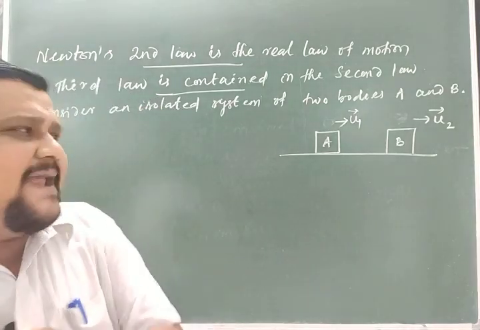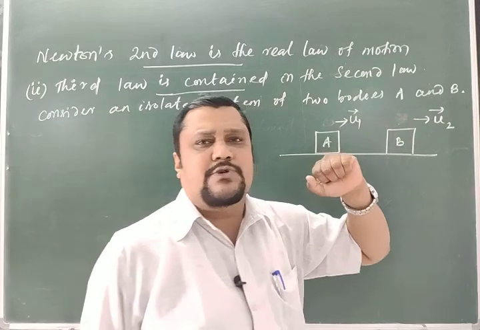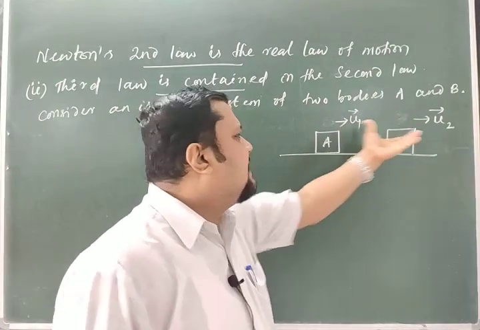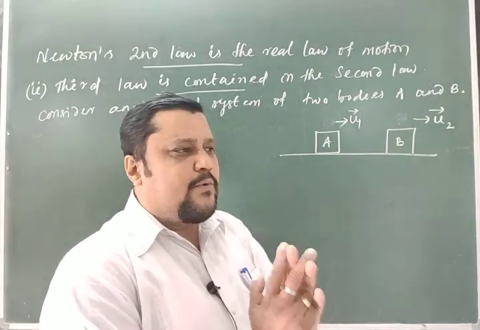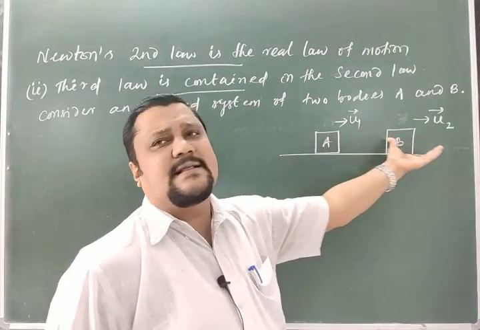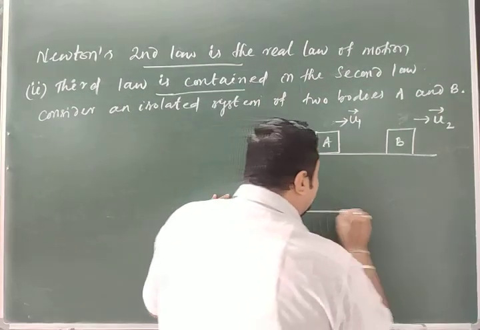So at the interaction time, obviously u1 is greater than u2. Suppose the velocity of the first one is greater than the second. So the first one is moving on the same straight line. They are moving. The speed of A is greater than the speed of B. So it will interact. So during the interaction, what happens?